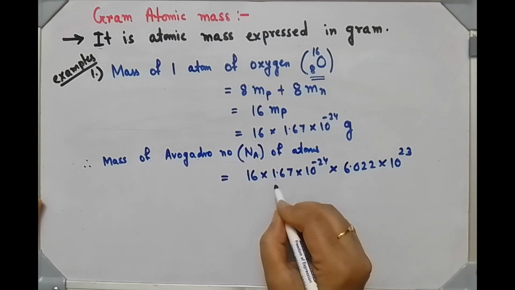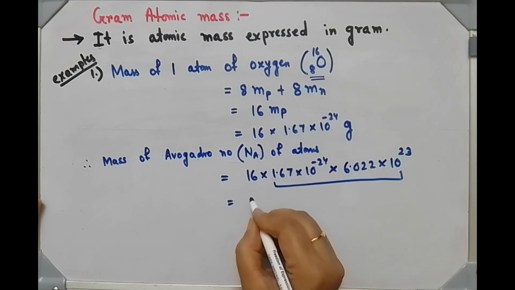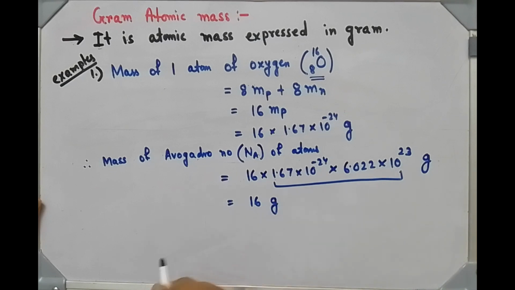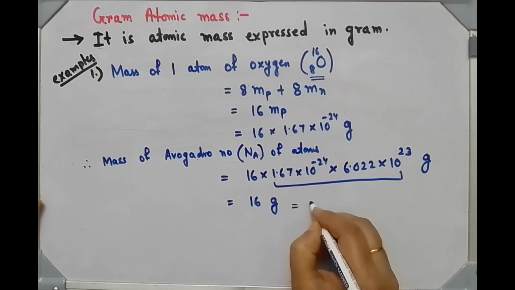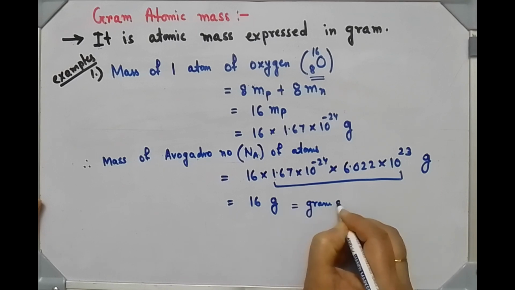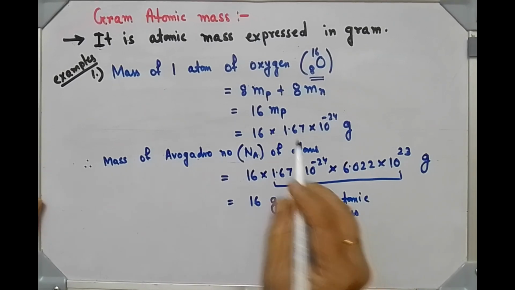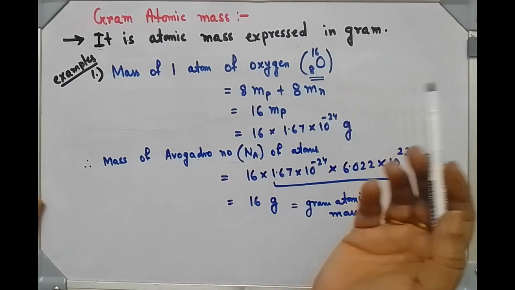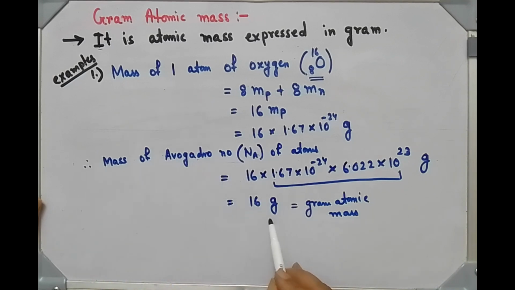So if you calculate this part, we will get 1. So 16 into 1 is 16 and this is gram. So 16 gram we are getting, and this is your gram atomic mass of oxygen. So the atomic mass of oxygen is 16 amu or 16 U, and the gram atomic mass is the same number 16 with unit gram.